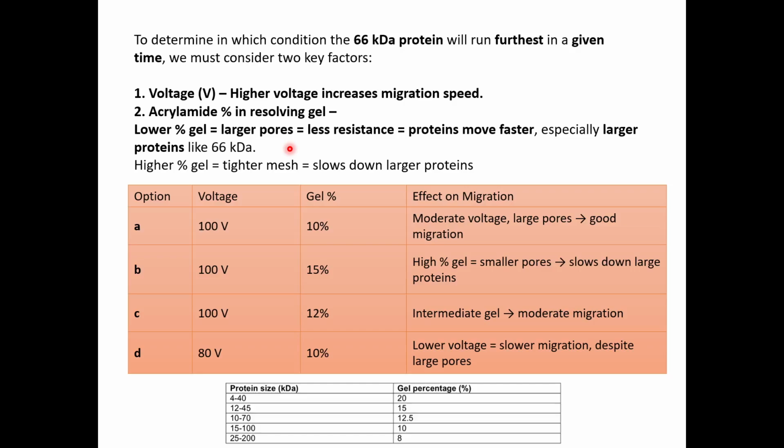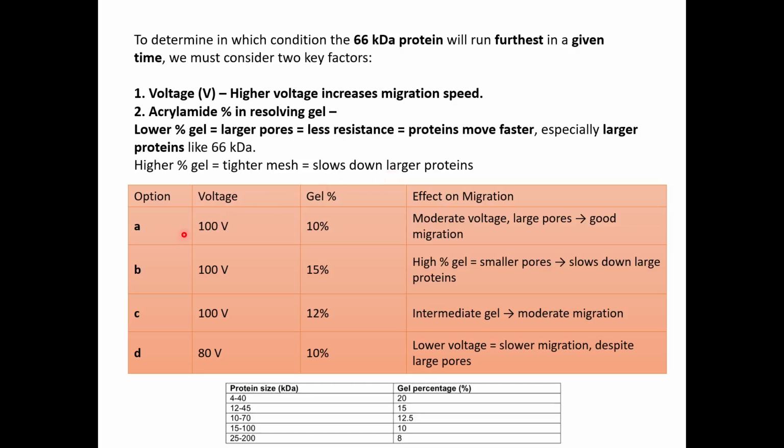If you have a lower percentage of gel, you will have larger pores and less resistance, and therefore your proteins will move faster, especially larger proteins like 66 kilodalton. A higher percentage of gel will create a tighter mesh which will slow down these larger proteins from running faster.